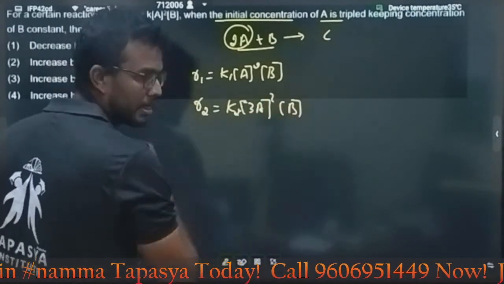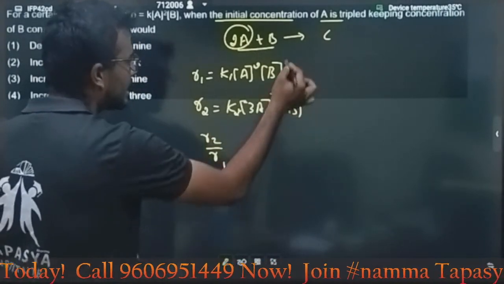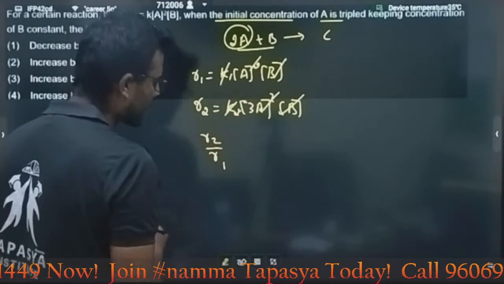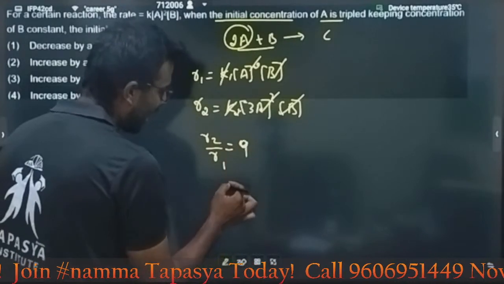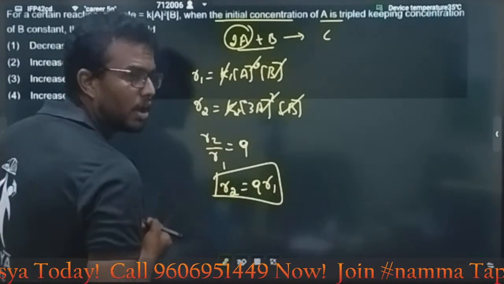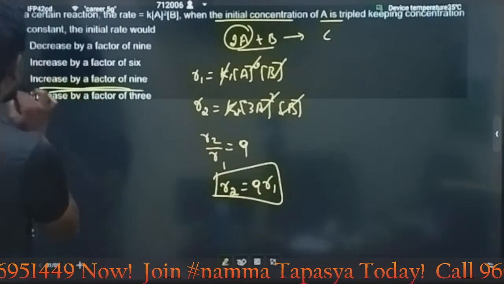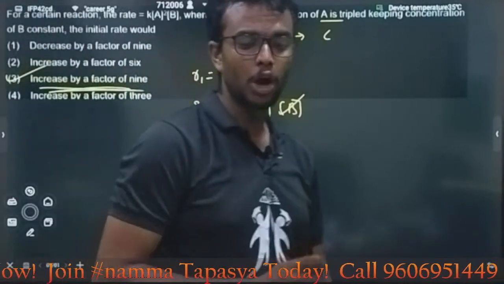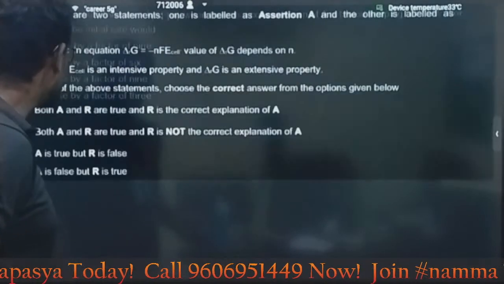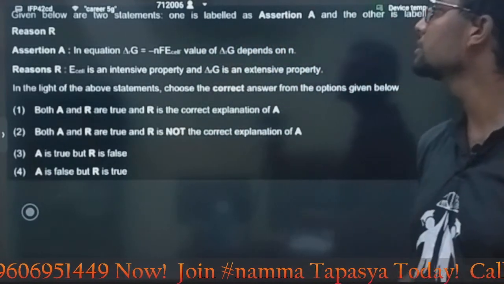B. Divide these two equations, what will we get? R2 by R1: B gets cancelled, A square gets cancelled, 3 square remains, and K1 by K2, both are the same constant, so you can cancel them. 3 square means 9. R2 is equal to what? You will get 9 into R1, my dear students. 9 into R1 means a factor of 9. The answer is option C. It will increase by a factor of 9. Clear? I hope it's clear. Next, move to the next question, my dear students.